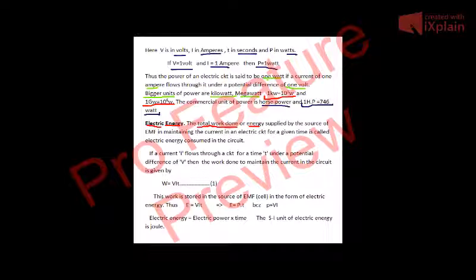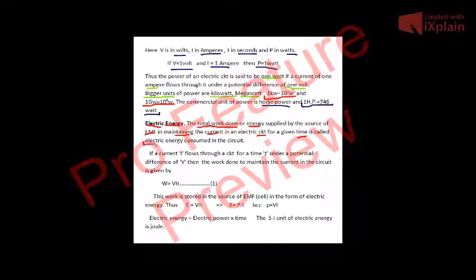If you have to find the expression for any kind of energy, you have to calculate the work done. So that work done will be equal to the energy. Here in electric energy, the total work done or energy supplied by the source of EMF in maintaining the current in an electric circuit for a given time is called electric energy consumed in the circuit.